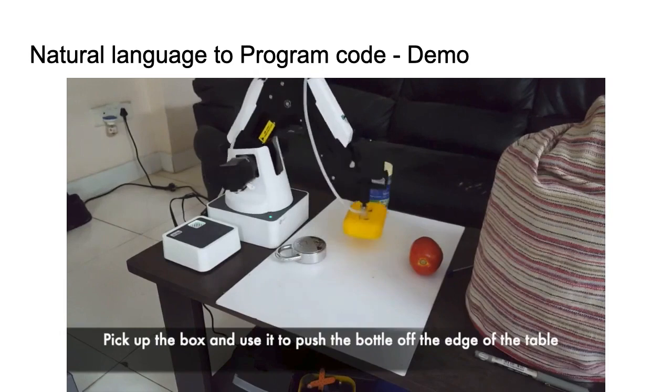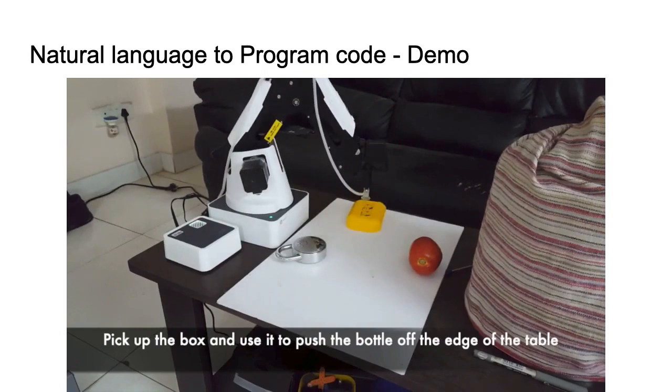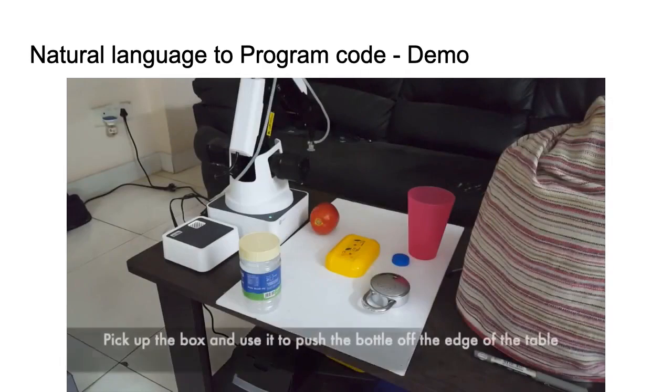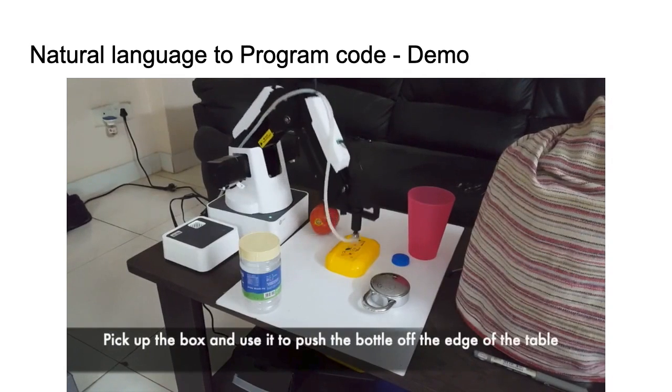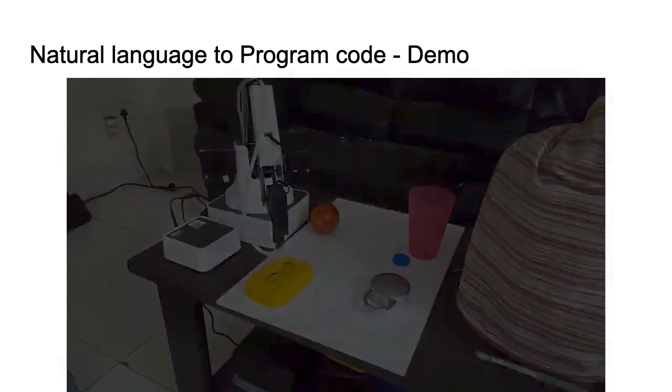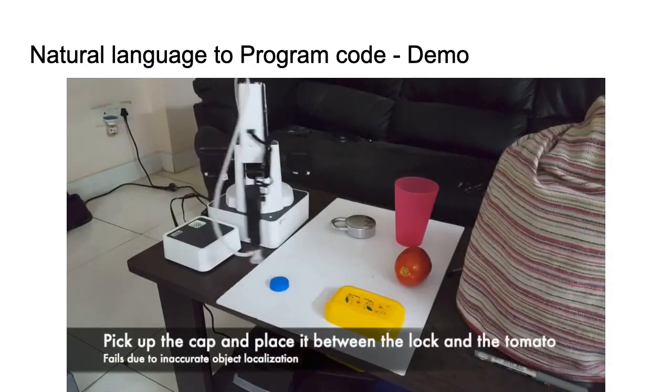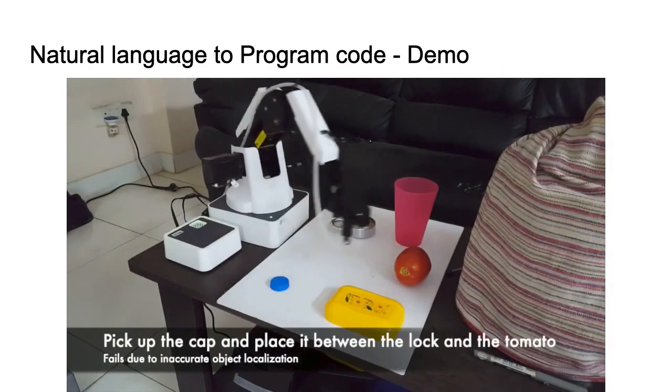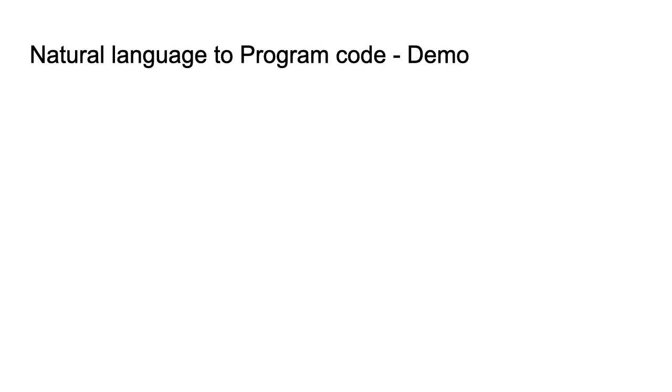Notice that we're picking up the box and then we're using it to push the bottle off the edge of the table. If the bottle is present at the opposite edge of the table, we notice that it is still successful in pushing it off. Here's a failure case where the object detector has not localized the object with sufficient accuracy, and because of that, the robot is unable to pick up the cap.